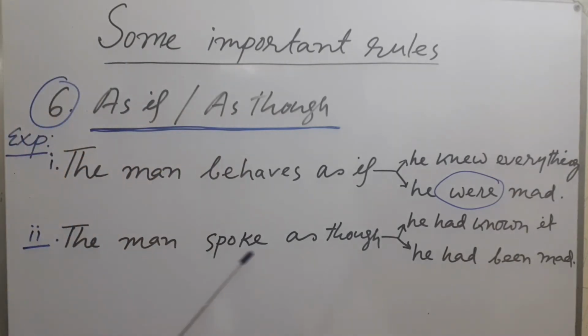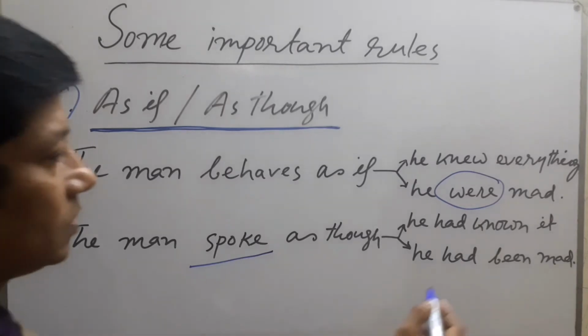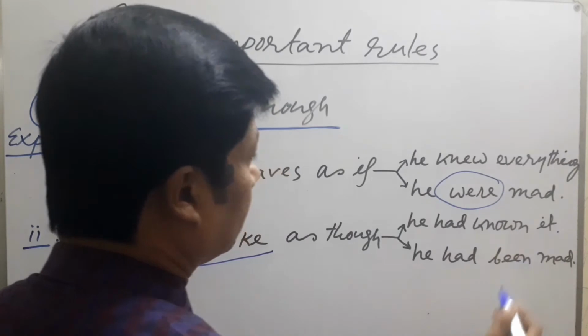Another example: there is as though in a sentence, but what is the first part of the sentence? The first part of the sentence is of past tense. So what would be the later part? The later part must be of past perfect tense. And I have made the past perfect: he had known it. The man spoke as if he had known it. So this is the past perfect tense.